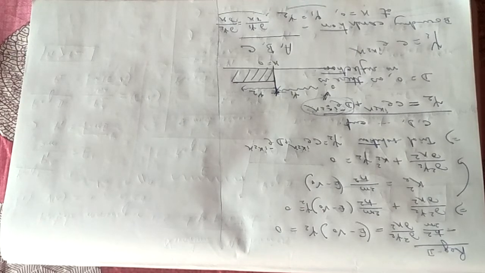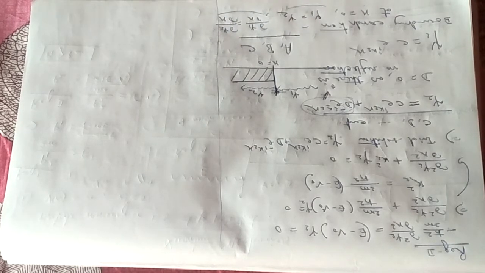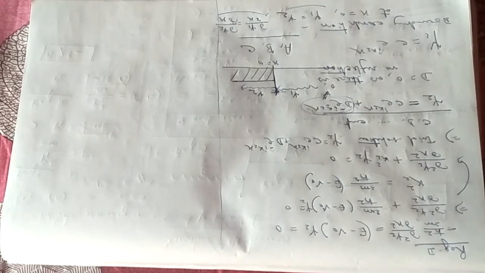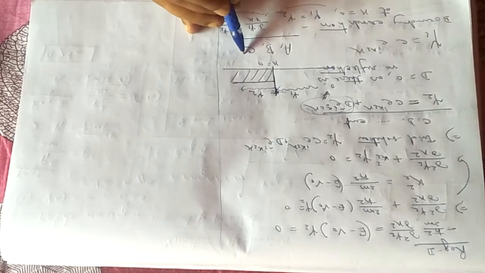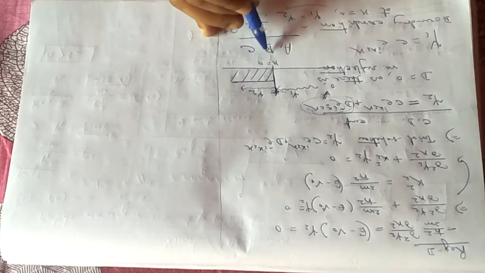Now how many boundary conditions do I have? I have two boundary conditions. But how many unknowns do I have? I have three unknowns. So solution of three unknowns with two boundary conditions is impossible. So what do we have to do? We have to first convert this b and c in terms of a for the simplicity of calculation. So we will first convert c in terms of a and also b in terms of a. In that condition, we will get all the constants in terms of a. That will be simplicity for calculation.